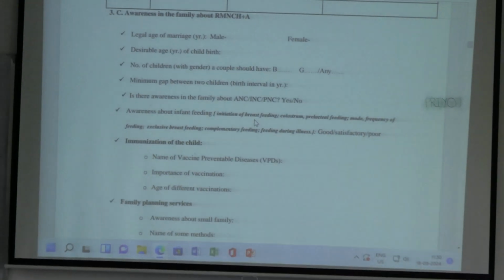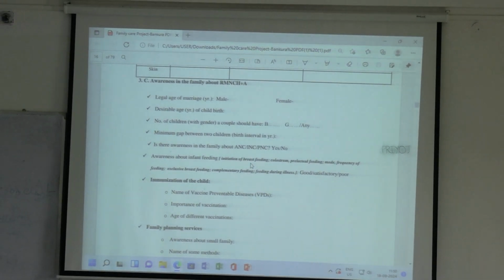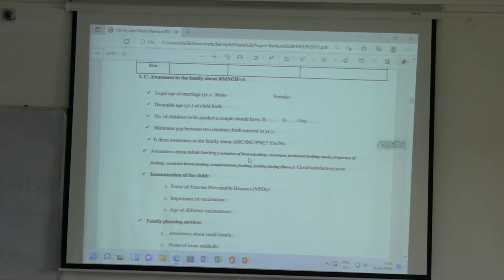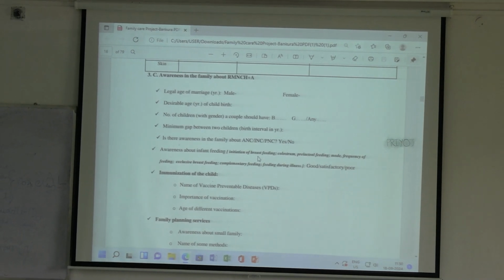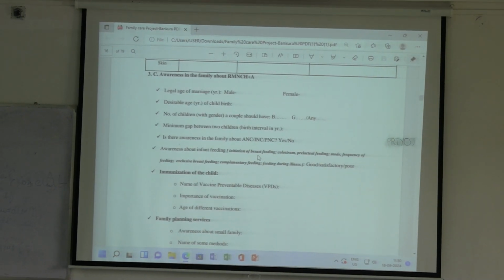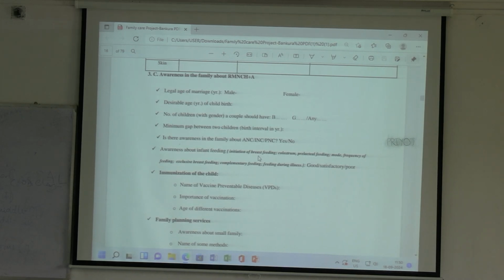Then the use or consumption of colostrum. What is colostrum? First, thick milk or the yellowish milk that is there in the first 2 to 3 days of breastfeeding. So whether they are aware about that, whether they are aware about the importance of that, or they are not aware, whether they know that it exists or not. You have to ask like that.